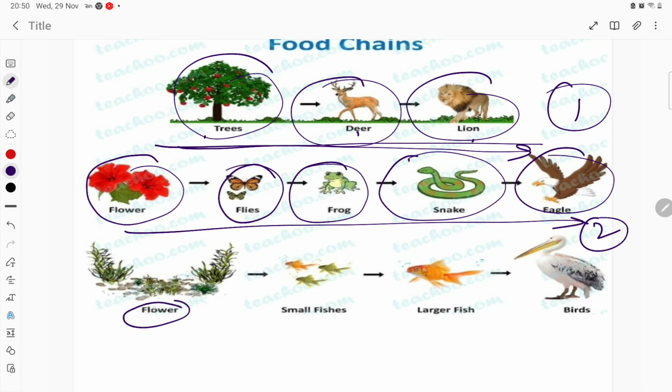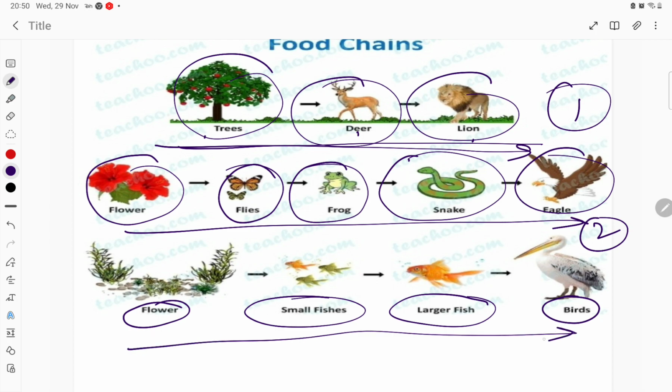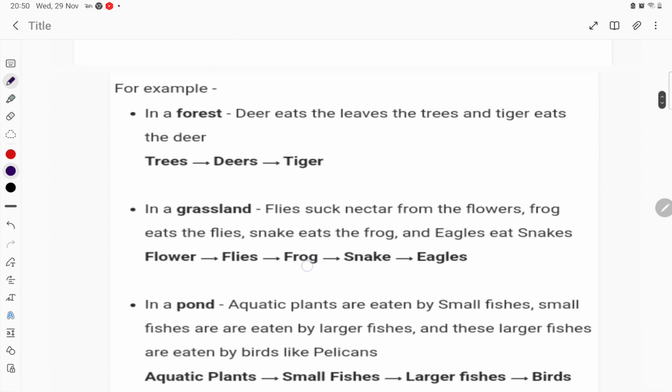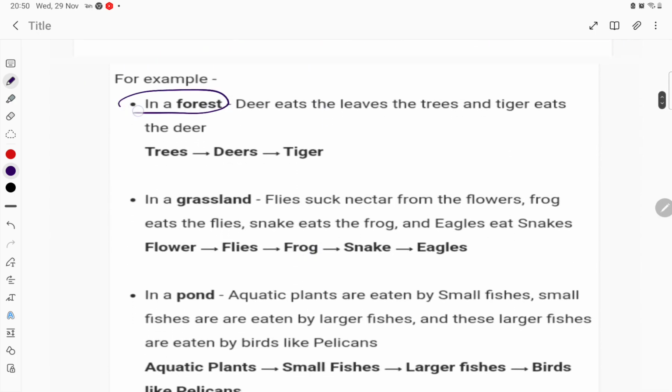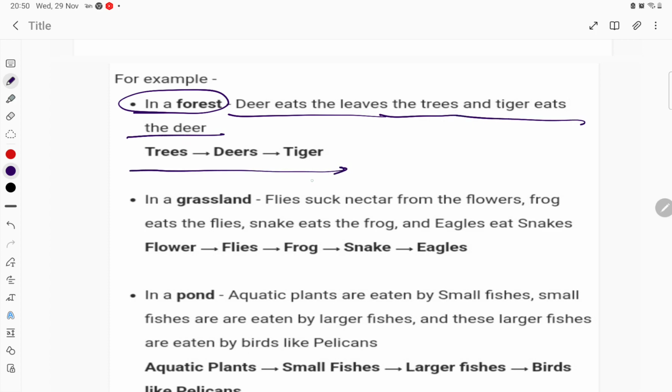Now see, student, plants are there in the pond ecosystem. A small fish is being eaten by the larger fish, and which is eaten by the birds. So this is another food chain. Now here you see, for example, in the forest, deer eat the leaves of the tree and tiger eats the deer. So energy is flowing from trees to deer to tiger.